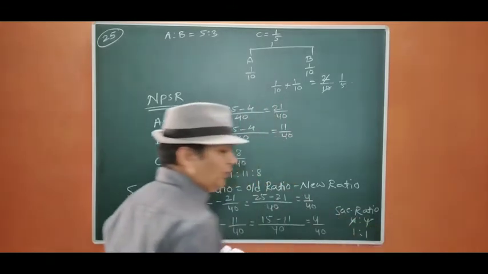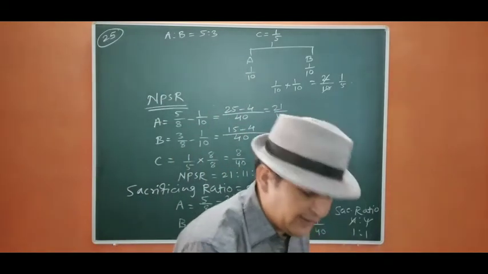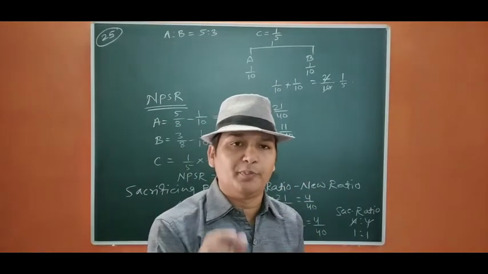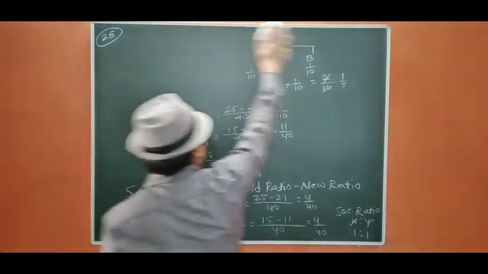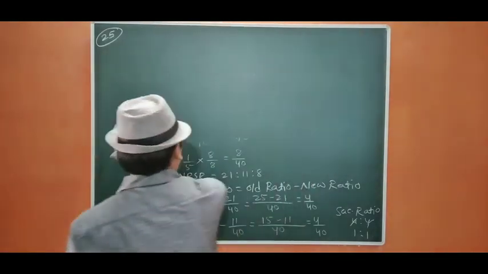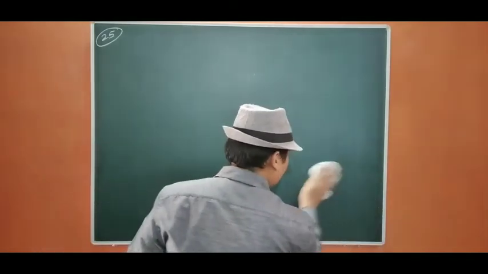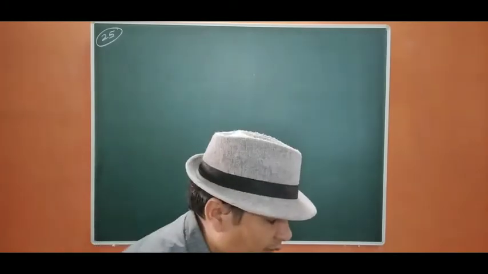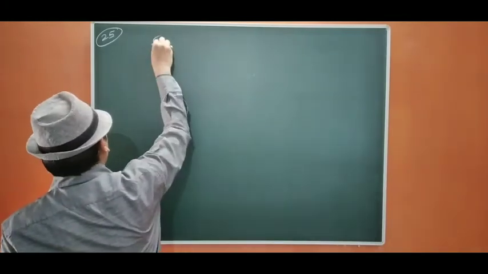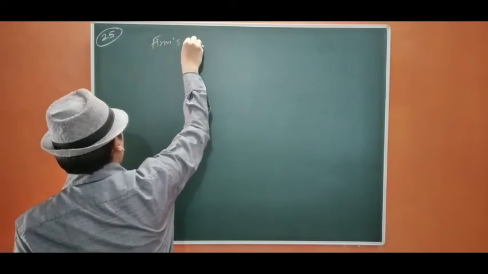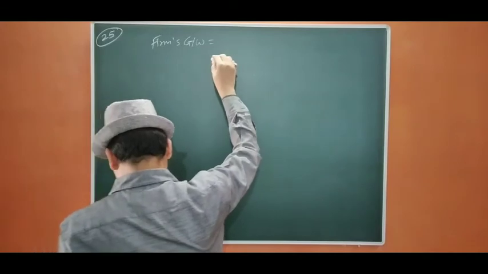Okay. Now we are going to pass the entry. Before passing entry, we have to find out the amount of PFG. Firm's goodwill is given to us, that is 60,000.